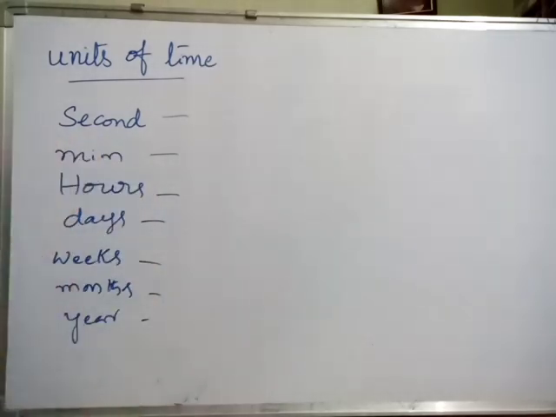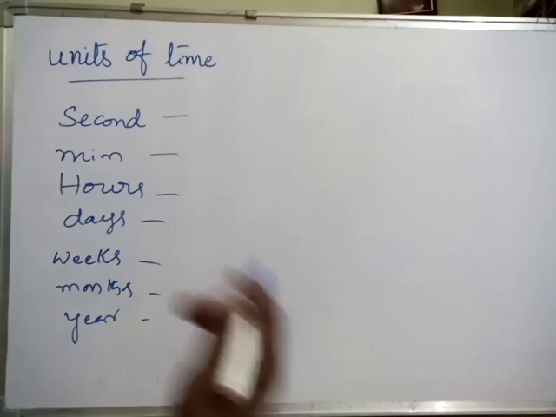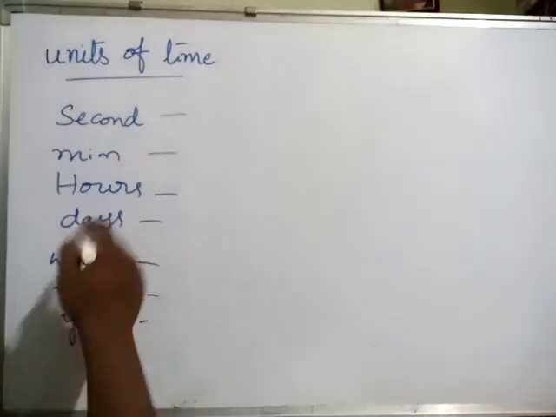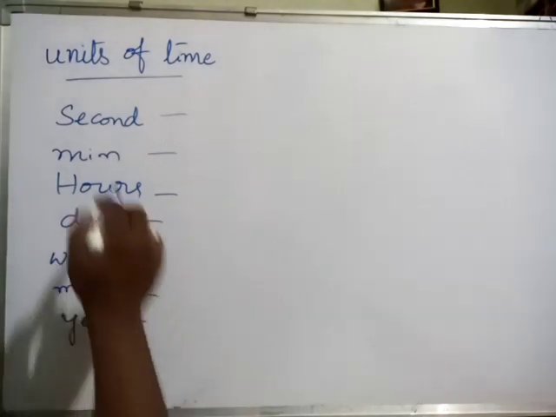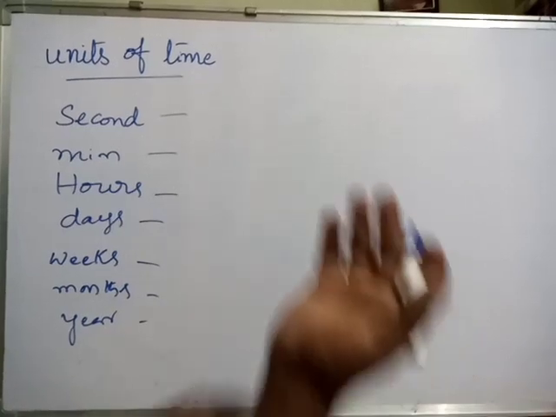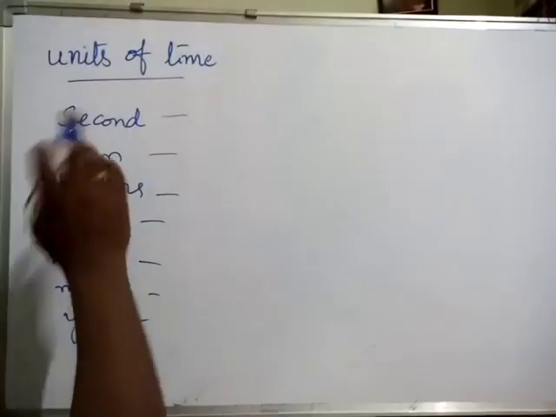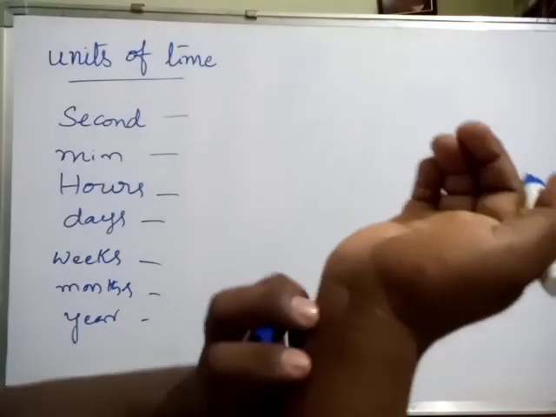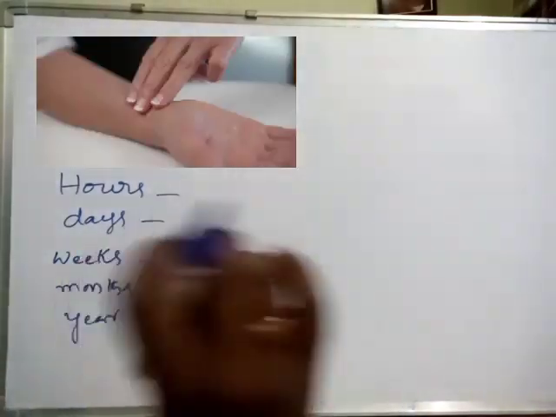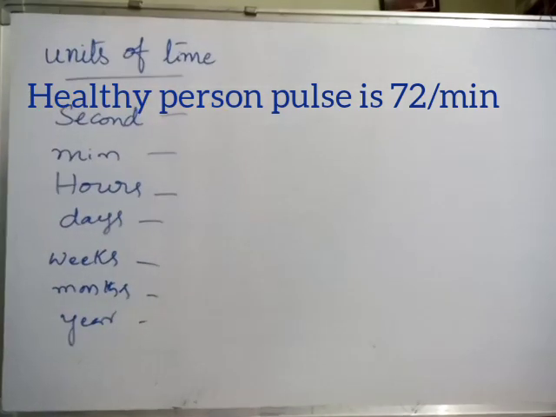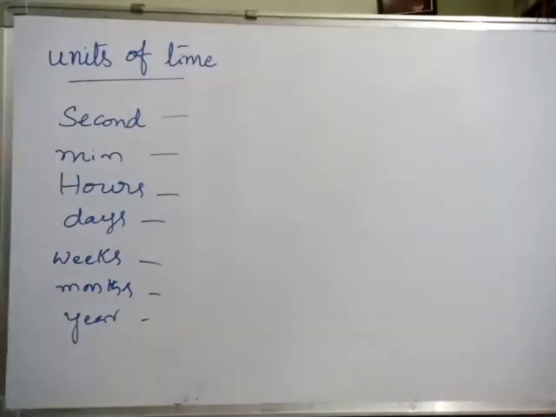What can we measure in terms of seconds? Blinking of eyes. Blinking of eyes doesn't take minutes, hours, days, etc. So blinking of eyes and heartbeat, and pulse also will be measured in seconds. Sometimes a doctor will check our pulse and observe for just 10 seconds. And minute is also a smaller unit.